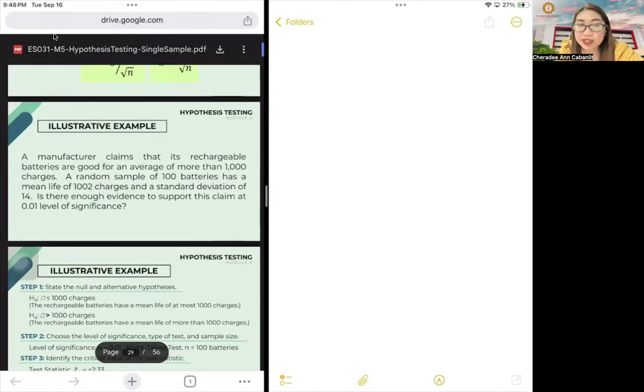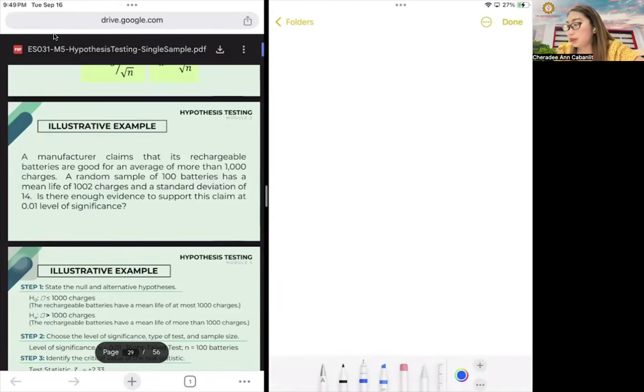The standard deviation is 14. Is there enough evidence to support his claim that they are higher than 1,000 charges, at a 0.1 level of significance?